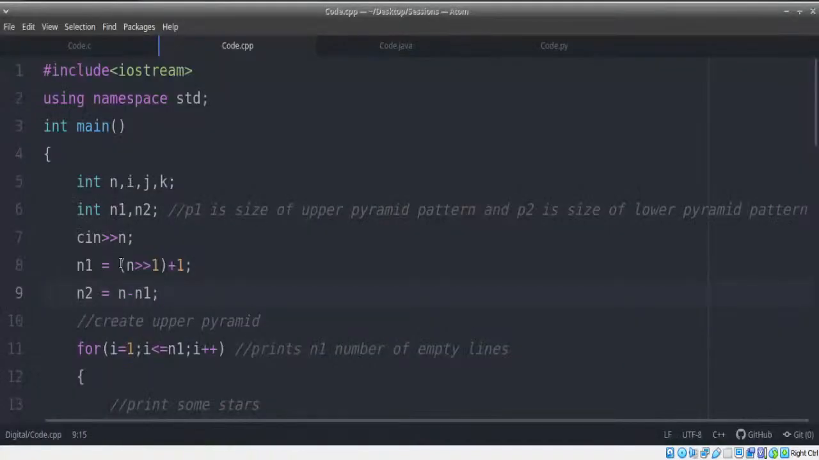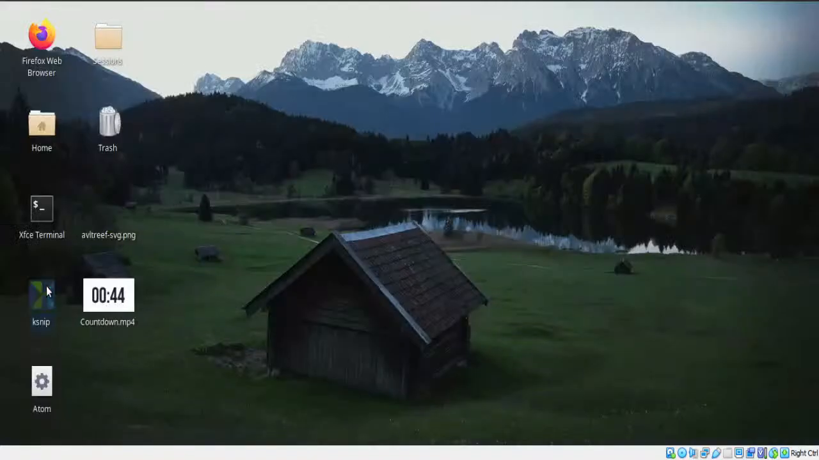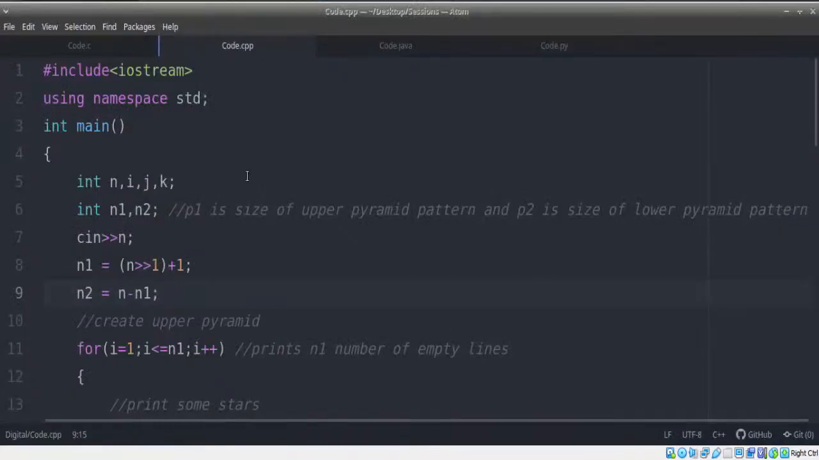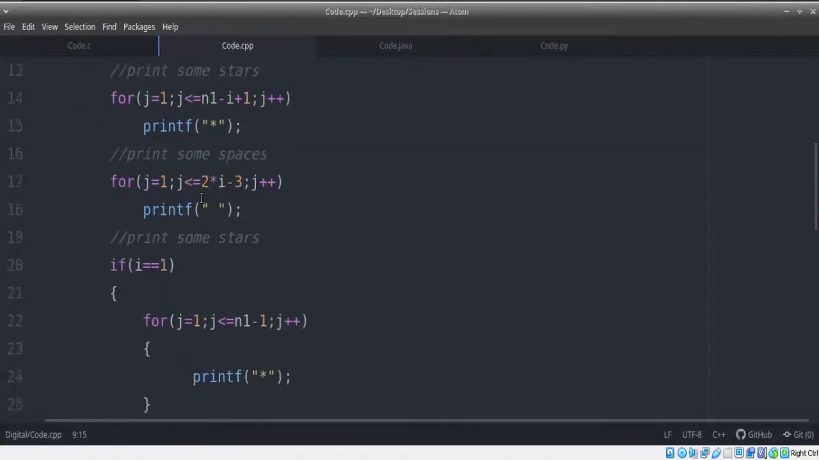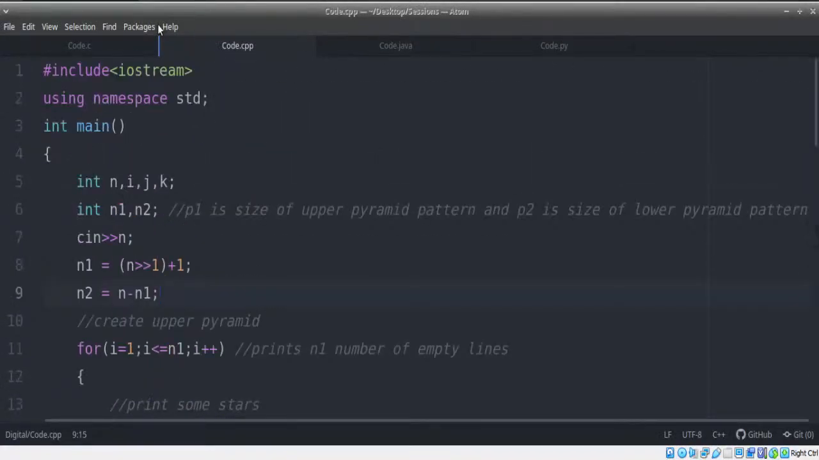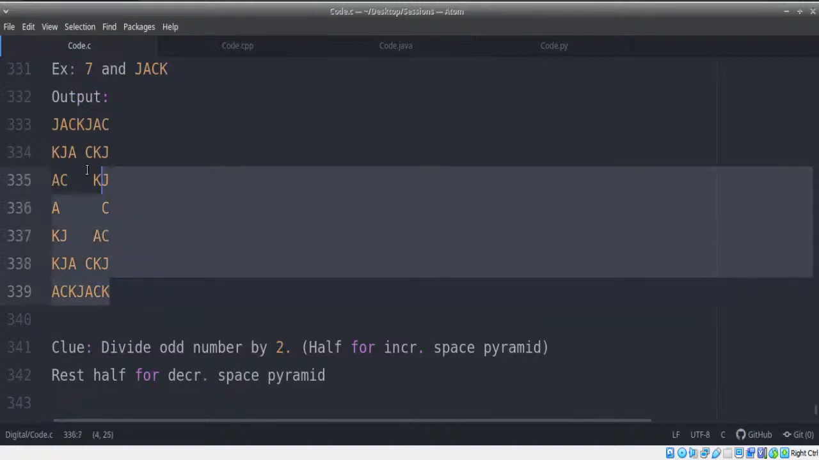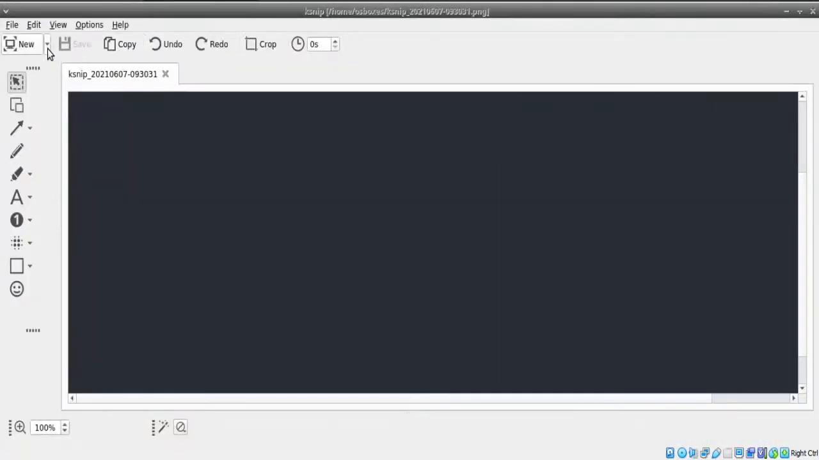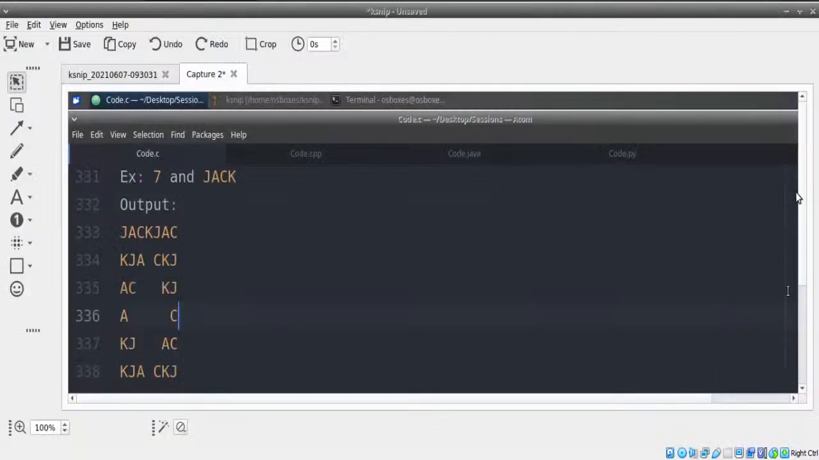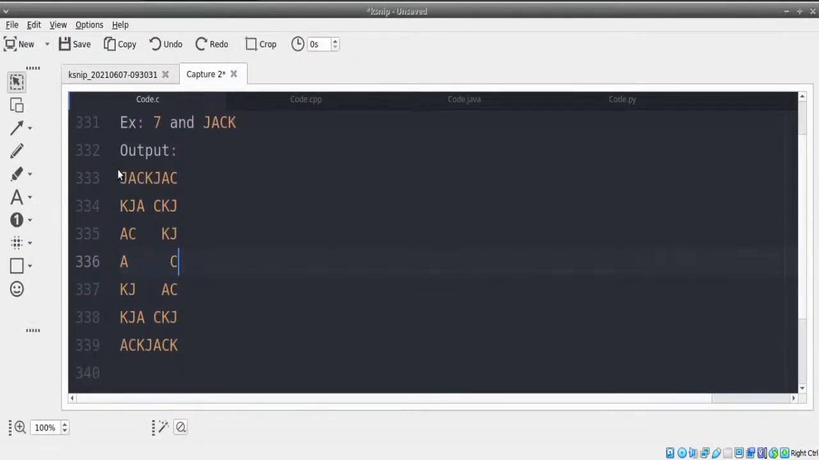So I hope all of you remember the particular program that we were working on in the last session, which was a hollow diamond problem. The hollow diamond problem that we were working on was where we should print something of this nature, something in this particular order. I'll just take a screenshot of this so that we can have the same thing over here.